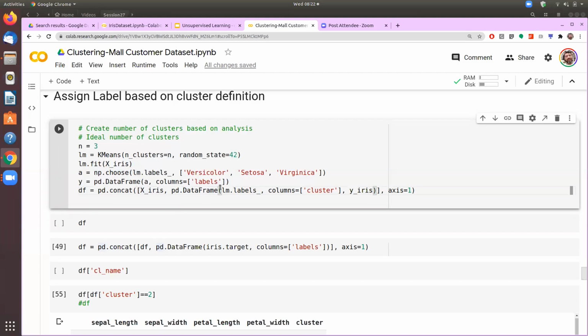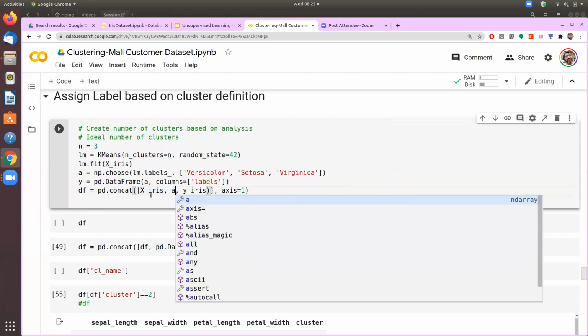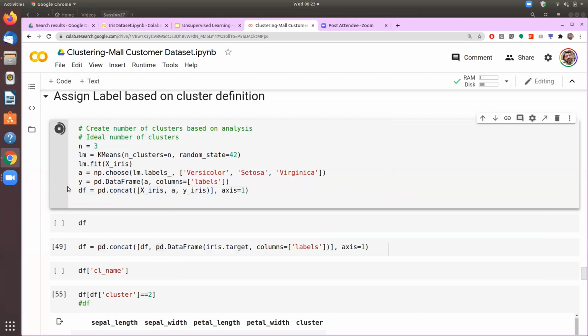So rather than having this, let's put here A. So I have the labels, and I think you should give me.